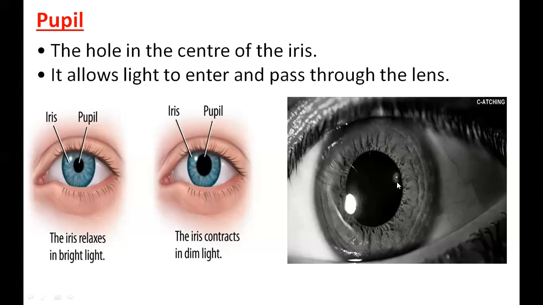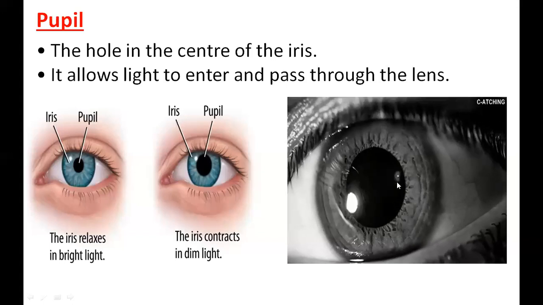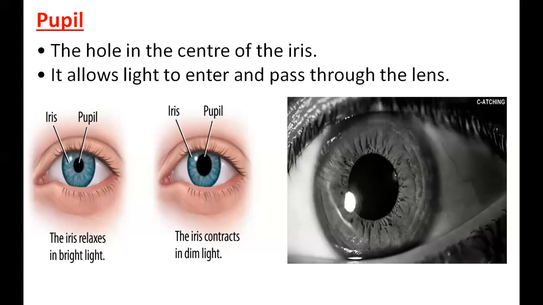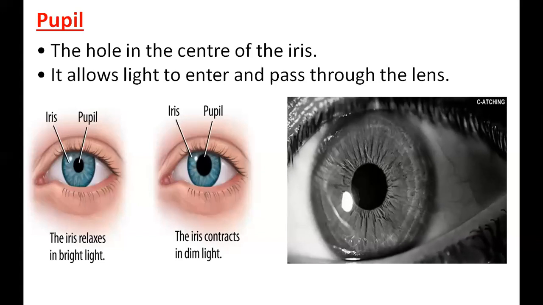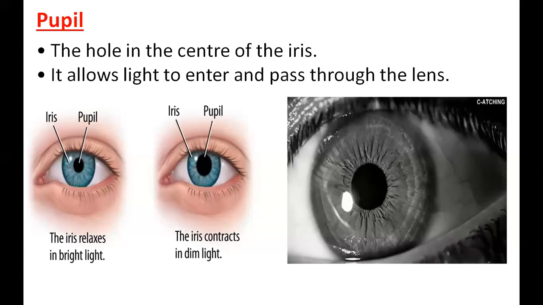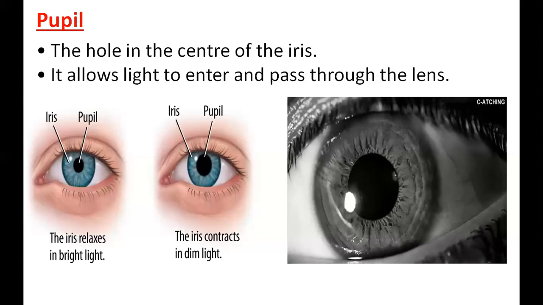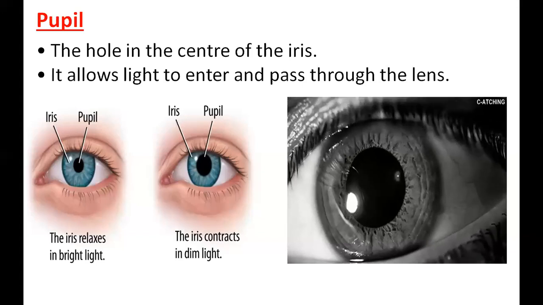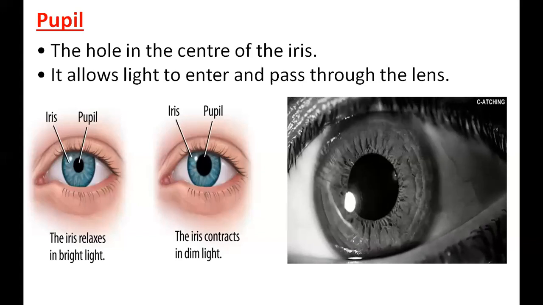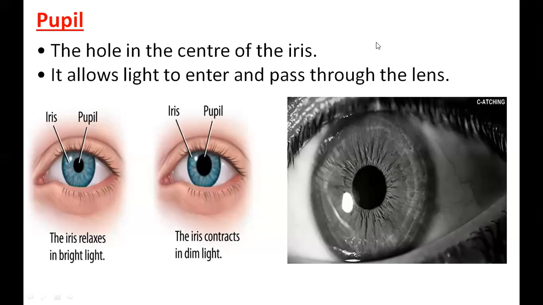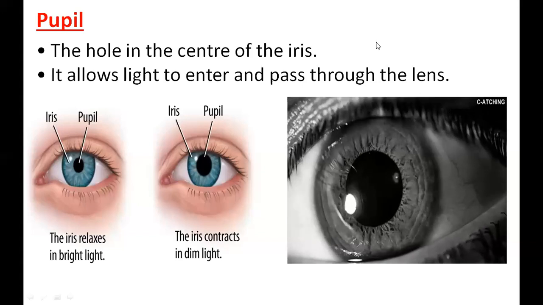Now look at this eye. Can you see it's moving? The pupil is becoming small and big, small and big. If you want to do this, there is a small experiment. You can go in front of your mirror and take a torch from the side of your eye and put that light directly to your eye. Your pupil will suddenly become small, and when you take the torch away from your eye, it will again become big. Like that, you can try this later, looking at the mirror.